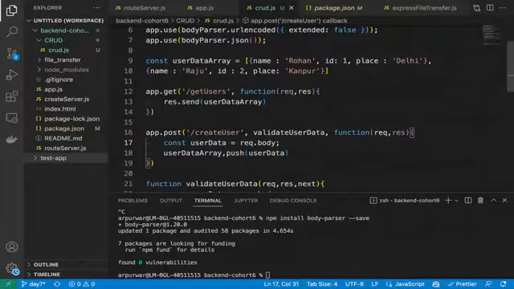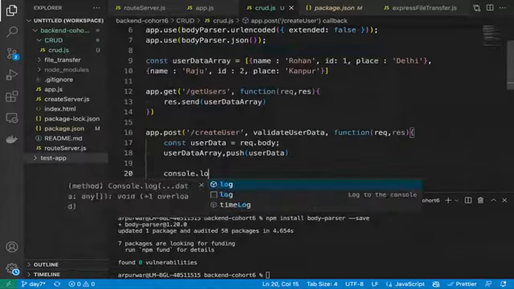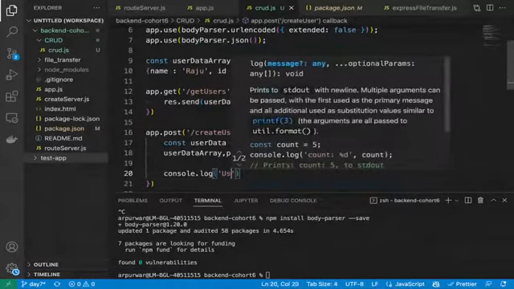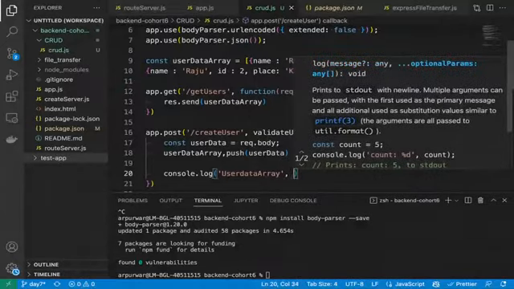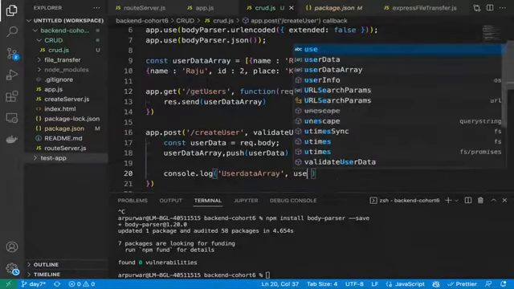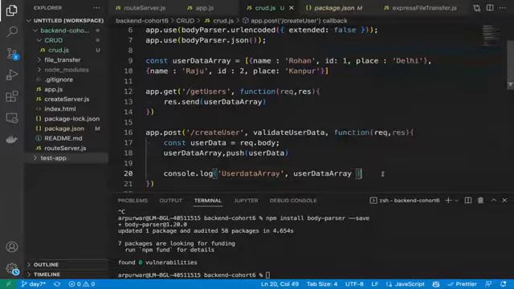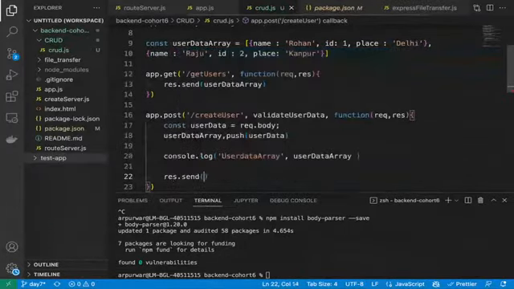After that, we can print the user data array, console.log user data array, to see that the newly added data is available here or not. I will print it in both places.